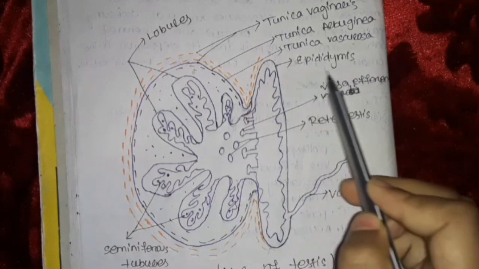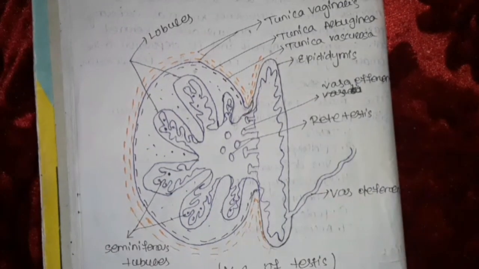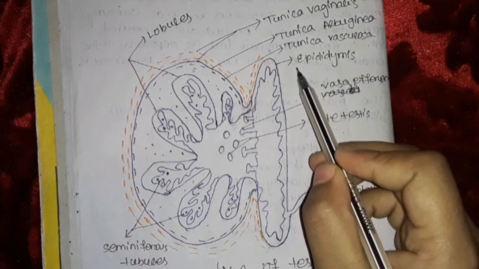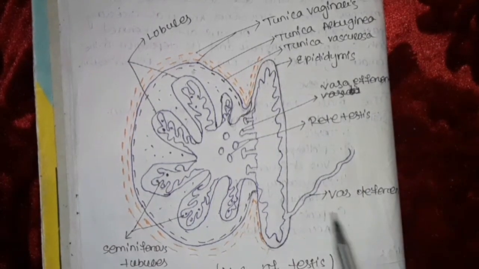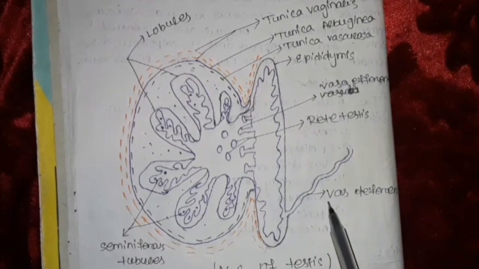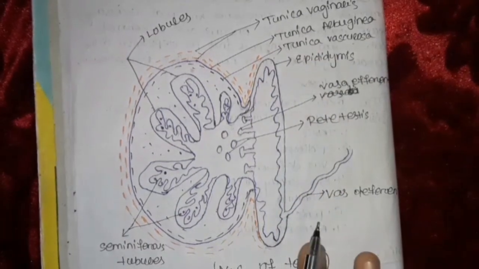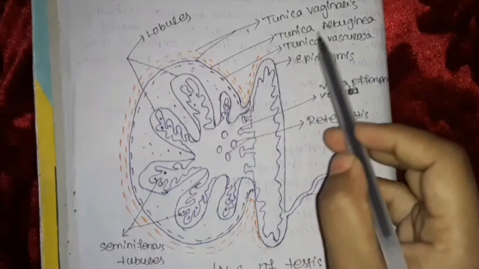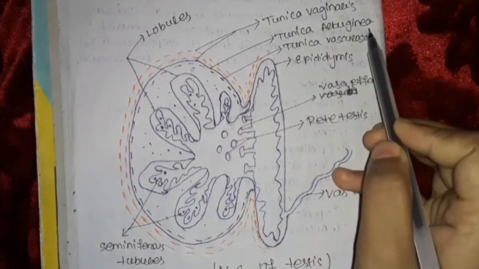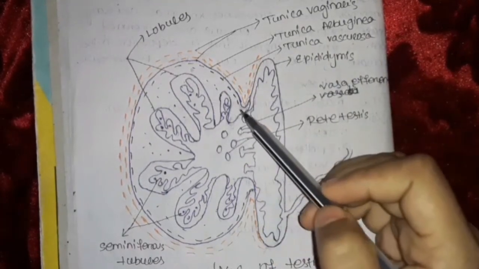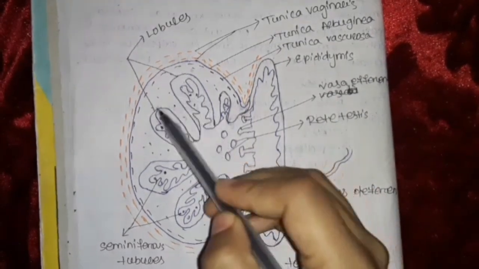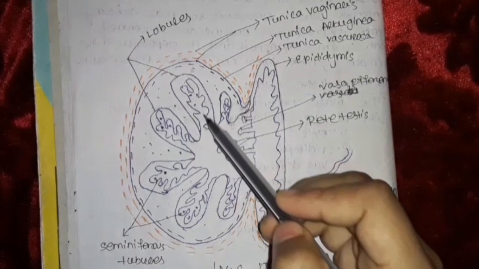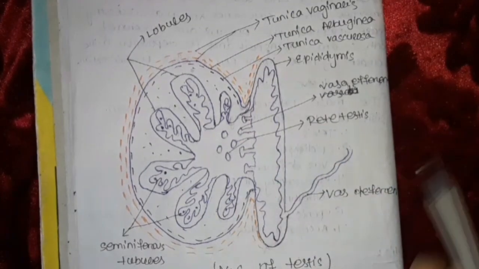This is the epididymis, the long coiled tube at the back of the testis, and this is the vas deferens, the long tube that travels from the epididymis. The tunica albuginea divides each testis into 200 to 300 lobules, and each lobule contains 1 to 4 seminiferous tubules.